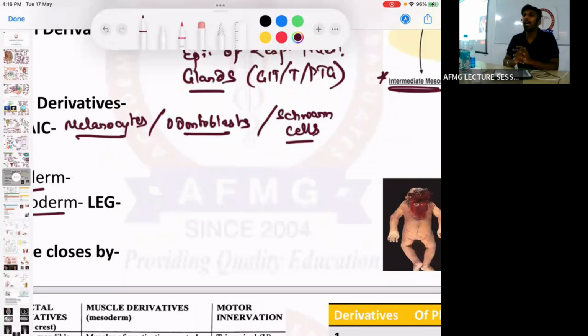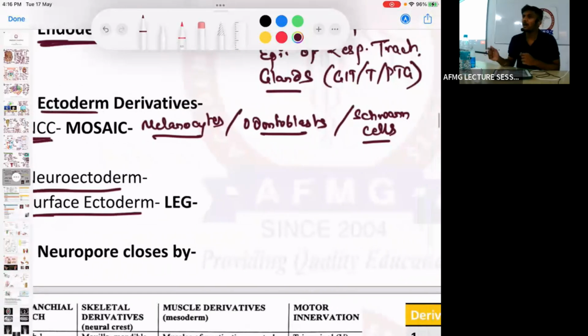Remember. Okay. And lastly, the jitter cells or the Ortega cells. These are brain macrophages known as microglial cells. What happened? Is there any problem? If supporting cells also come in the exam, do the chatting later. Okay. So as goes for the Schwann cells, which are responsible for myelination in the PNS, peripheral nervous system.